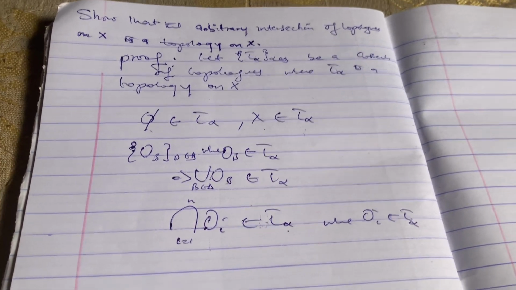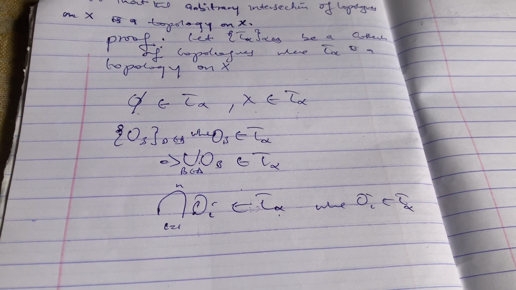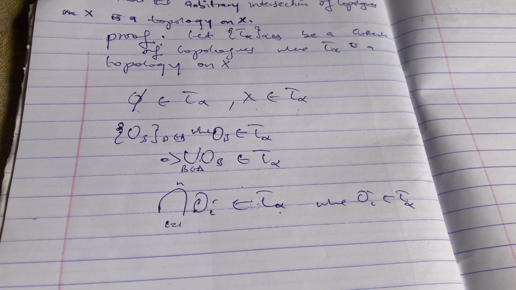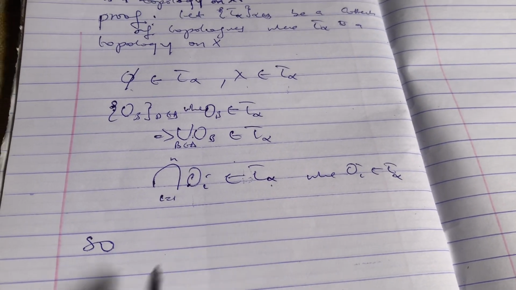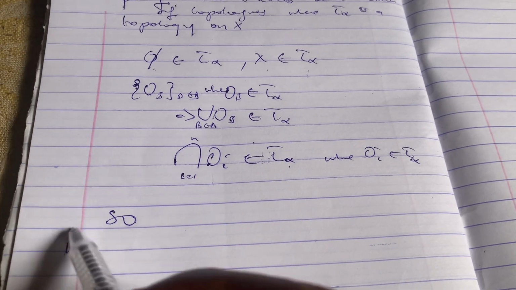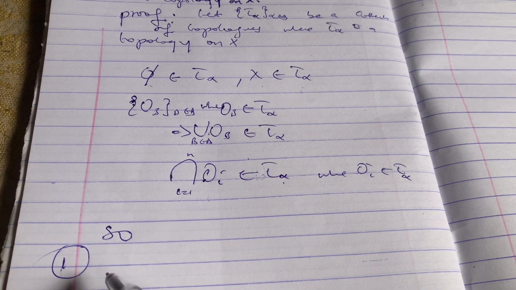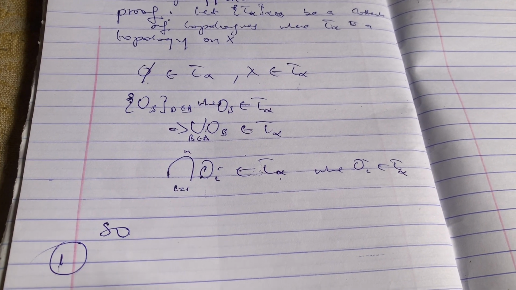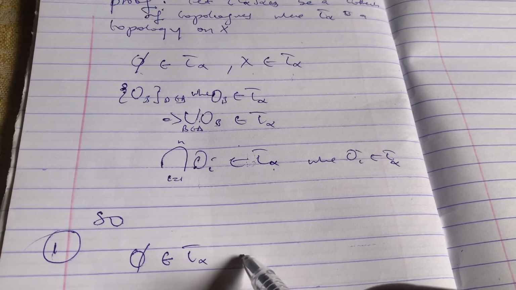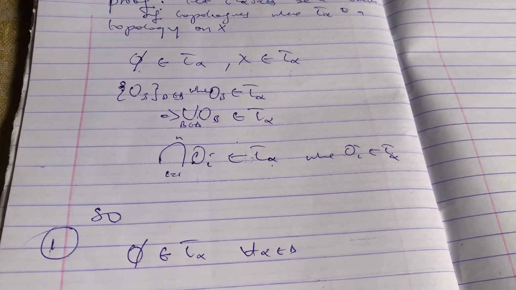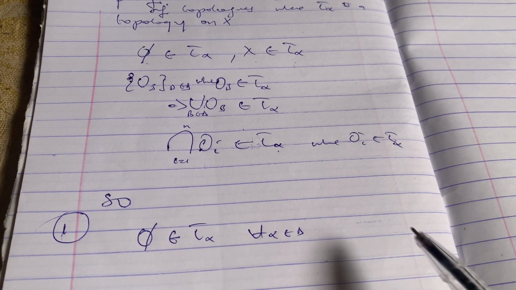Now our target is to show that the arbitrary intersection of the topologies is also a topology on the set X. First, the empty set. We know that the empty set is in T_alpha for every alpha in Delta.